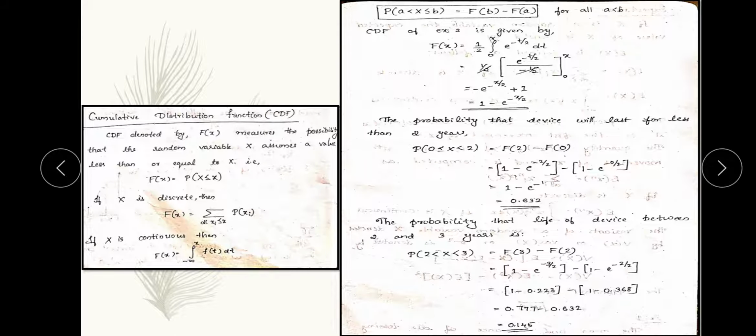If the value is being changed, substitute the values in place of a and b for the cumulative distribution function. Now we move on to the last topic of this video, that is expectation. Here we have three portions. I'll go on seeing the first portion, second and third.